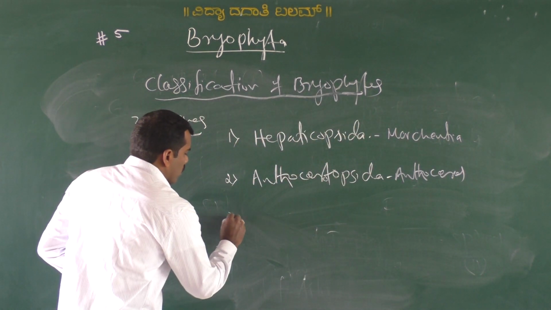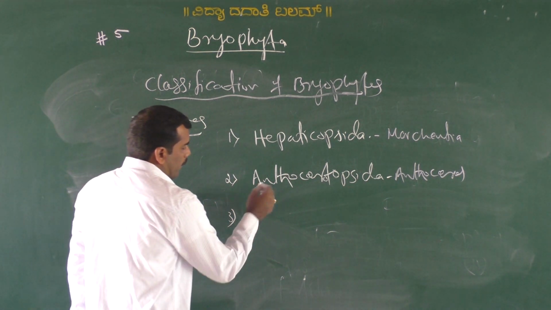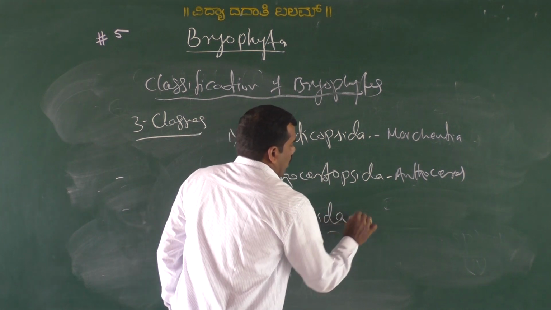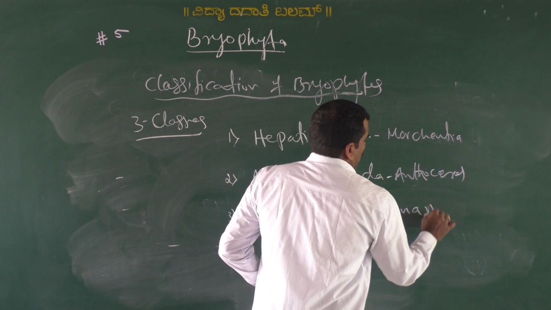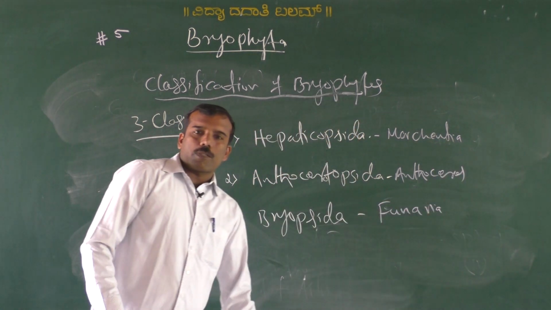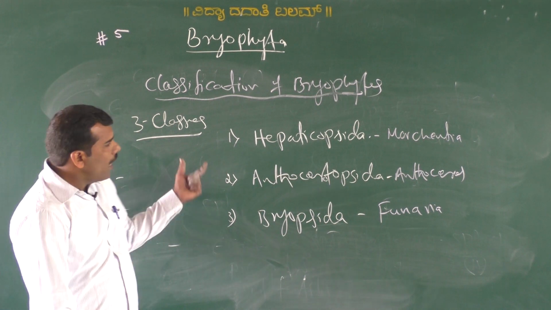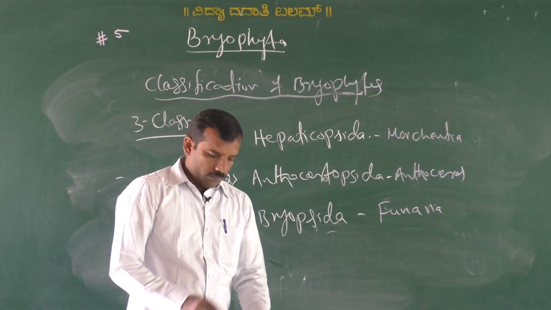Then the third one is the advanced group of bryophytes, that is Bryopsida, for example Funaria, Polytrichum, Sphagnum, etc. Okay, there are three classes: Hepaticopsida, Anthocerotopsida, Bryopsida.